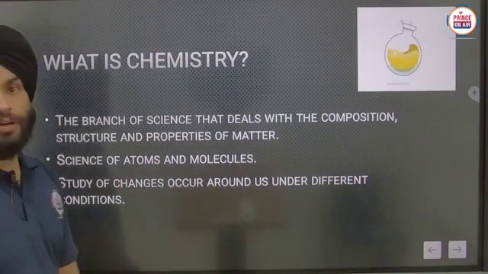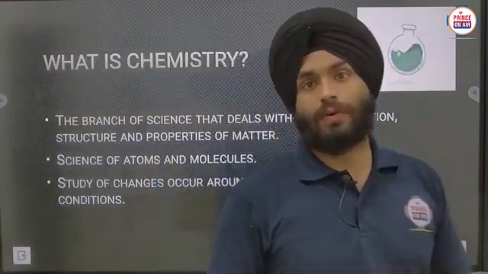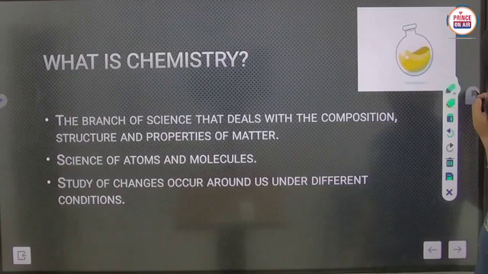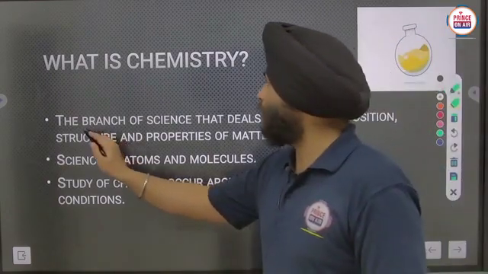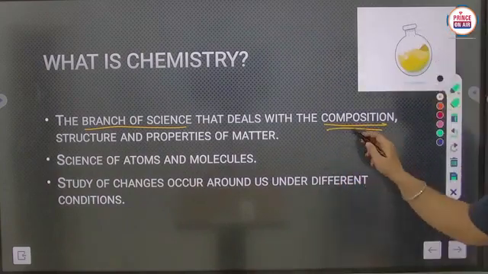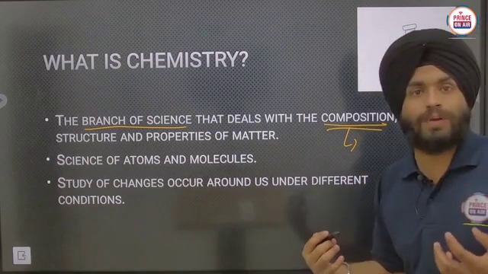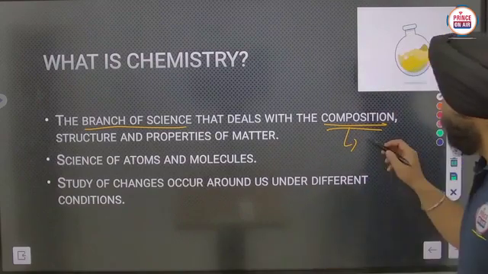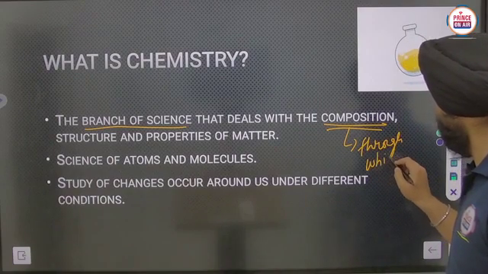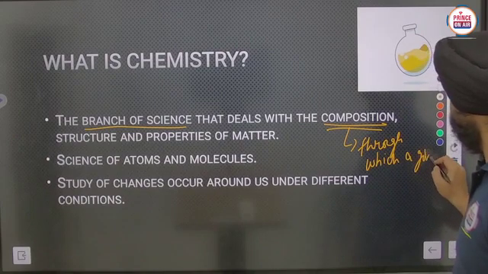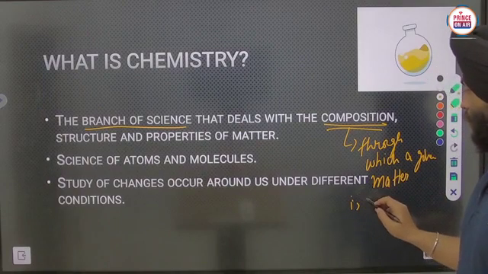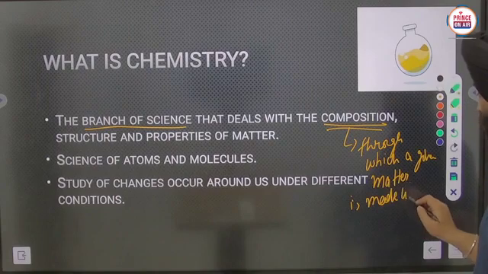Here, what is chemistry? According to you, what is chemistry? Now see it properly: the branch of science that deals with the composition, meaning the components through which a given matter is made up of.